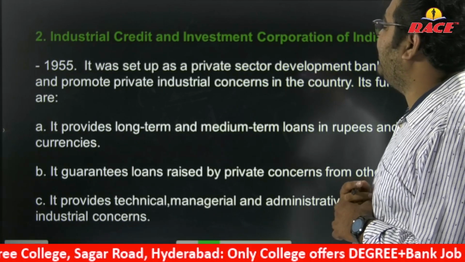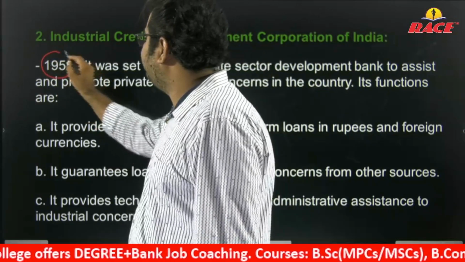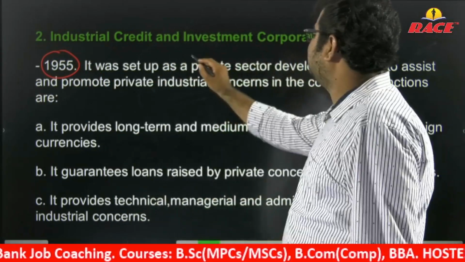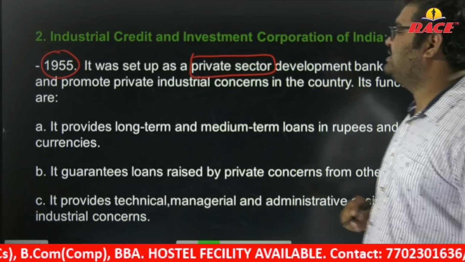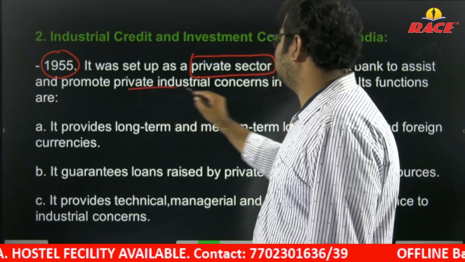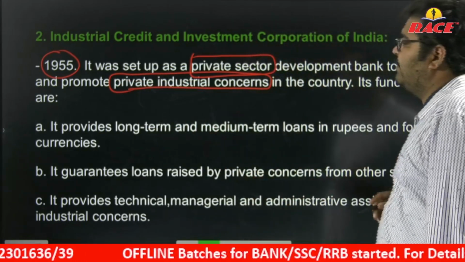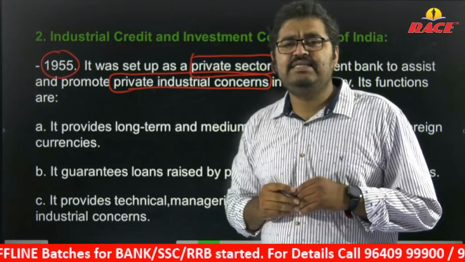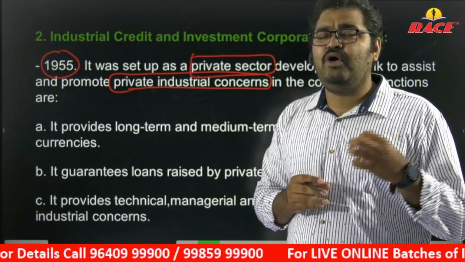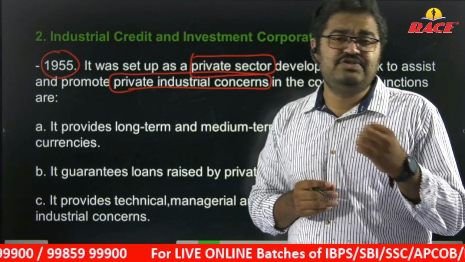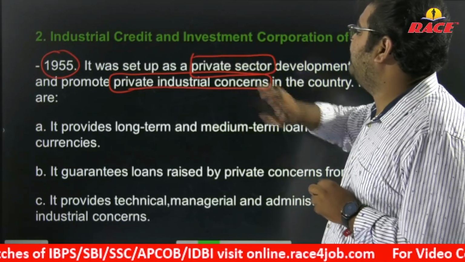Next, ICICI, Industrial Credit and Investment Corporation of India. It was set up in the year 1955 as a private sector development bank to assist and promote private industrial concerns in the country. The main objective of this bank is to provide industrial finance. It was set up in the year 1955. It is a private sector bank.